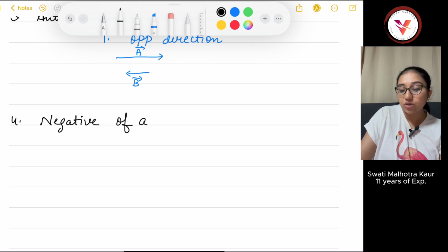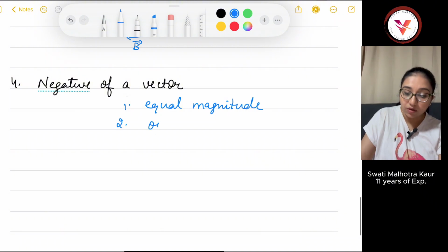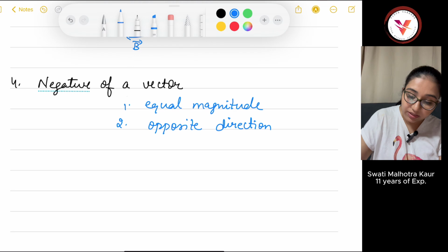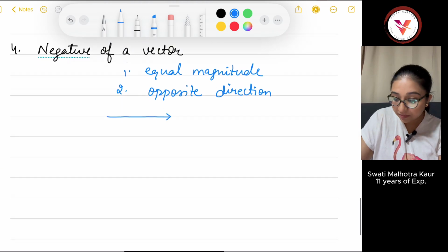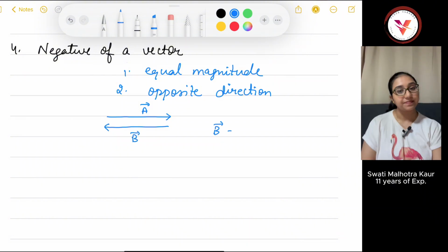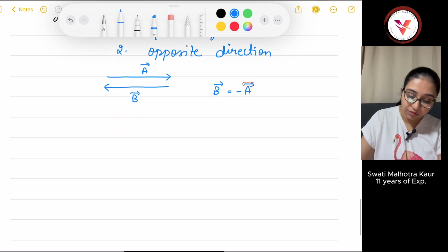Negative of a vector. When two vectors of equal magnitude are in opposite direction, then we can say that it is a negative of the other. For example, one vector is here, let's say this is A vector, and another is this. If you take B vector as this, then B vector is basically minus of A vector. So that's the interesting thing. You have to remember that.